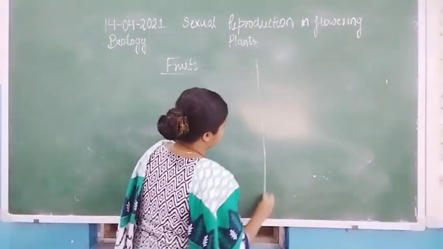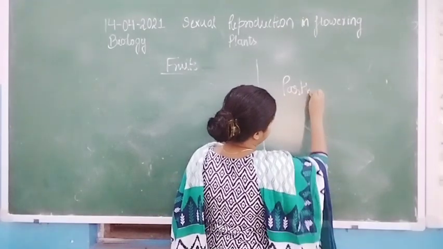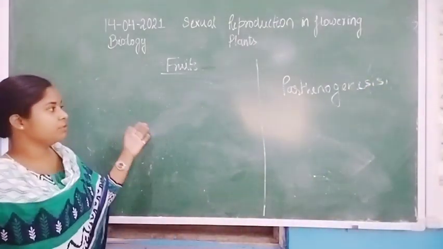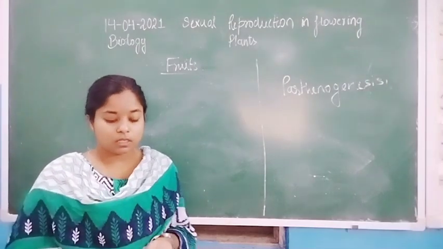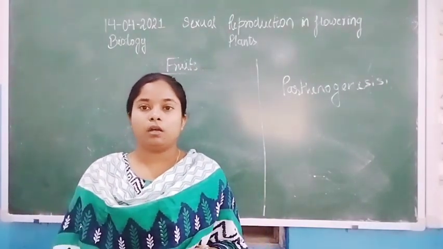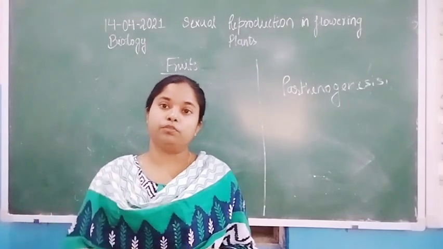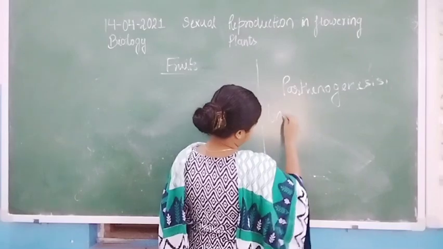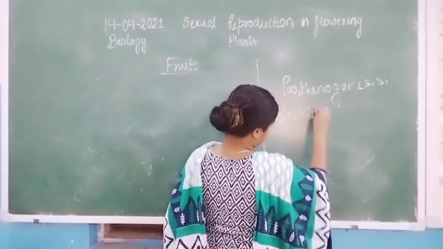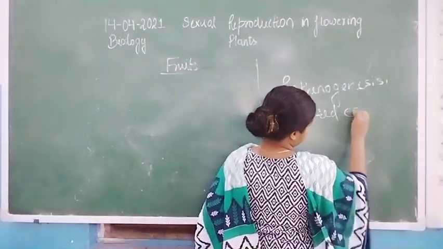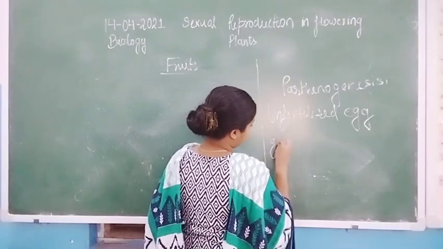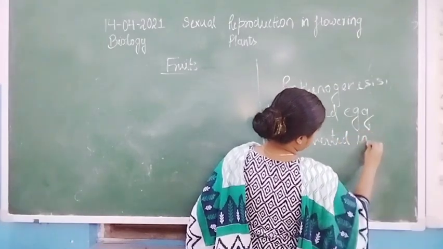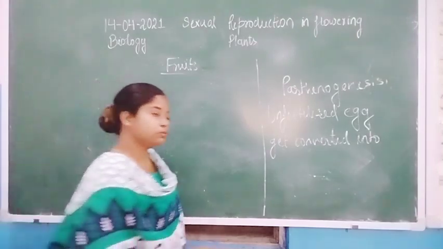So here is the difference between parthenogenesis and parthenocarpy. The first difference is that in parthenocarpy, without fertilization, the ovary is converted into fruit, but here the egg, without fertilization, the unfertilized egg, gets converted into the